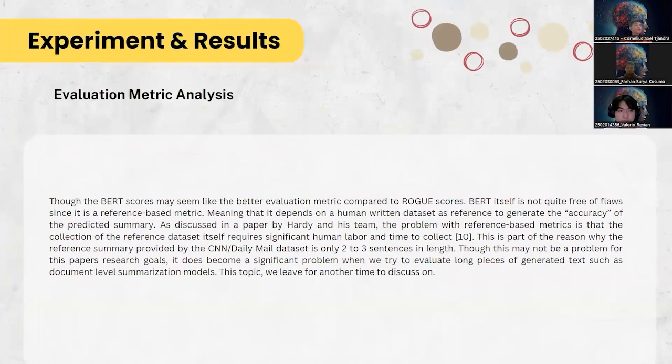Now, for the evaluation metrics, at first glance, it may seem like the BERT scores are more suitable to be used as an evaluation metric. However, we do have to keep in mind that BERT score itself is not perfect, simply because BERT still does depend on references. And what this means is that we don't actually have a reference data set to compare or to evaluate with BERT when the required data set requires long pieces of text, such as maybe 2 to 3 paragraphs. Now, the problem with long pieces of text like this is that it requires intensive human labor and time to collect the data set itself.